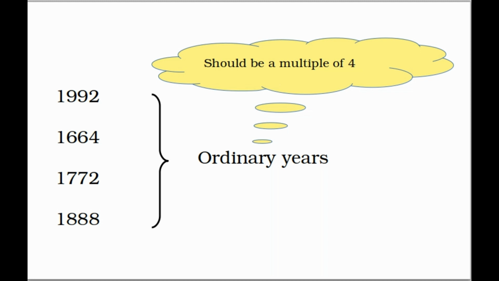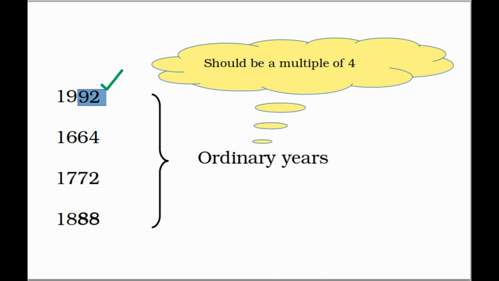When you are given an ordinary year, the given year should be divisible by 4, or the given year should be a multiple of 4. 1992: if you look at the last two digits of the number, if 92 is a multiple of 4, then 1992 will be a multiple of 4. So 1992 is a leap year.